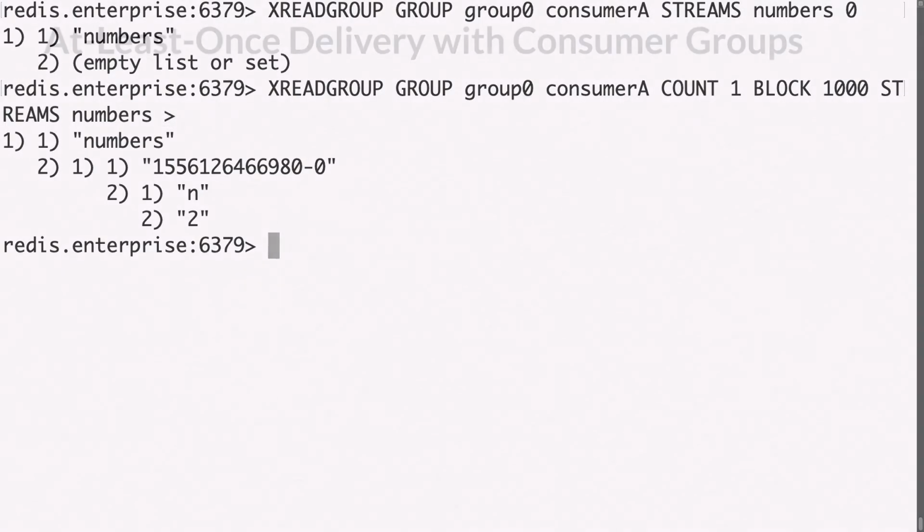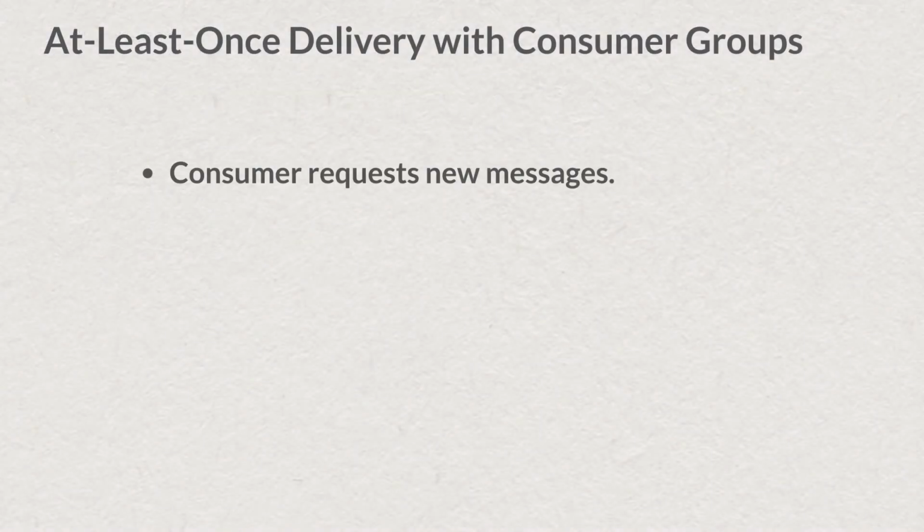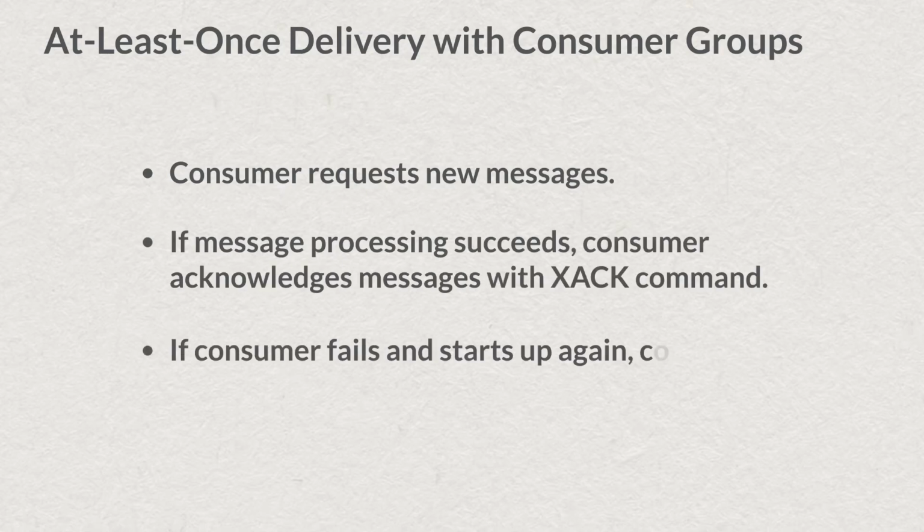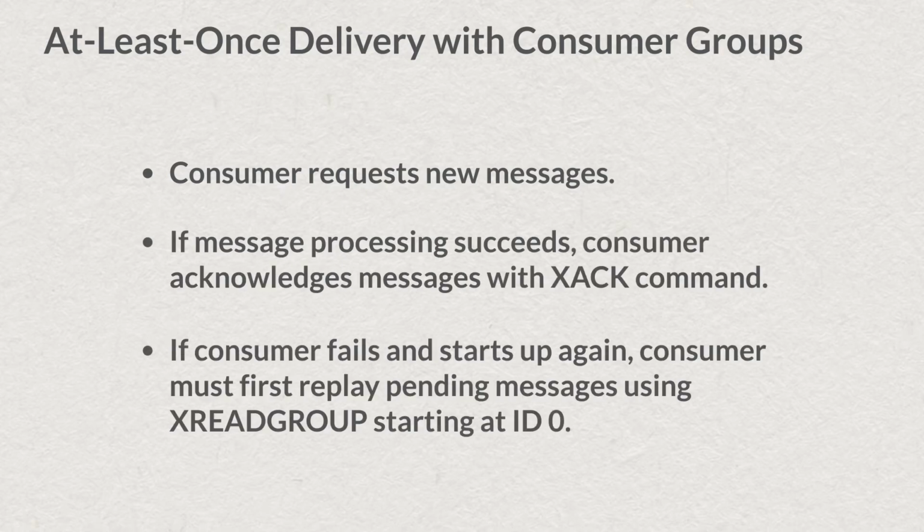To recap this pattern, a consumer group member requests new messages but can fail at any time before acknowledging them. To avoid the loss of pending messages, the consumer first reads its history of pending messages before requesting new ones. This provides us with at least once message delivery semantics.